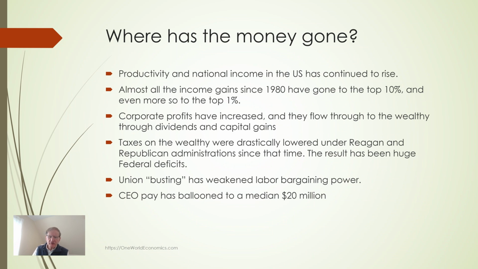We've seen that the U.S. output per person and per worker continue to rise, but that the gains in that productivity increase have not been shared with a large part of the workforce. Almost all the income gains since 1980 have gone to the top 10%, and even more so to the top 1%. Corporate profits have increased and they flow through to the wealthy through dividends and capital gains.